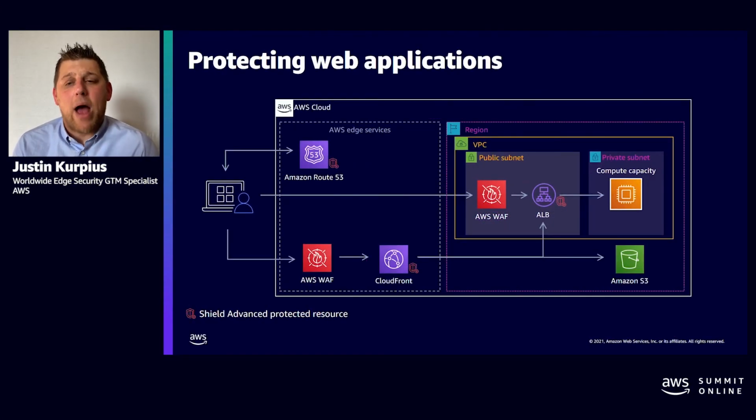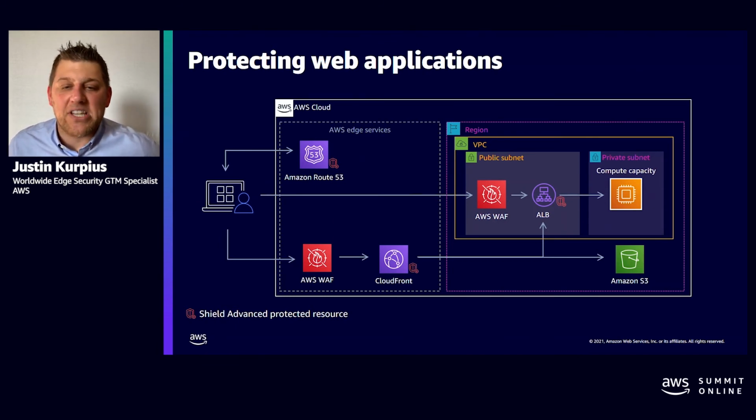Starting with protecting web applications, this is a common layout that we see with our customers, where customers will add WAF and Shield Advanced on the CloudFront resource. Then as the traffic goes through the CloudFront resource, it can go to the ALB, depending on how you've built out your layout, or it can go to the S3 bucket. So you have a lot of flexibility here, and going back to the main themes, we want to give you flexibility.